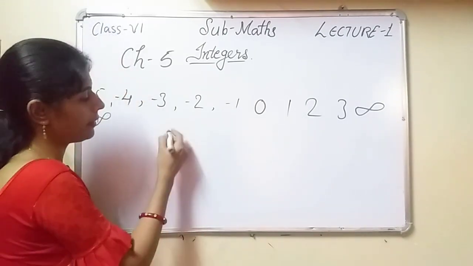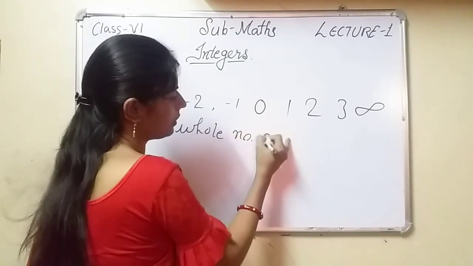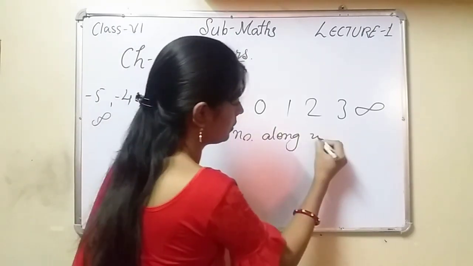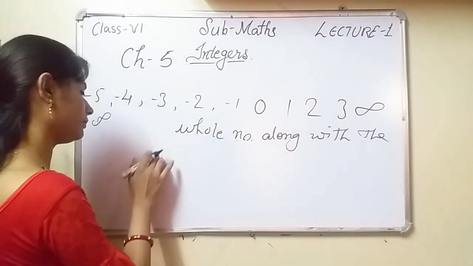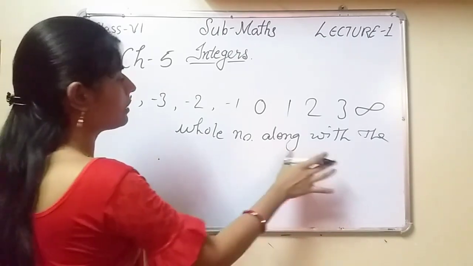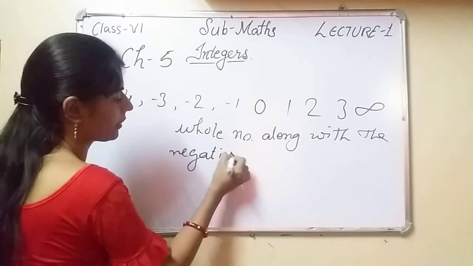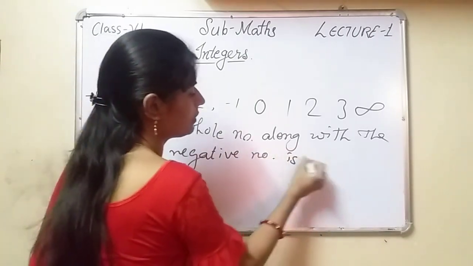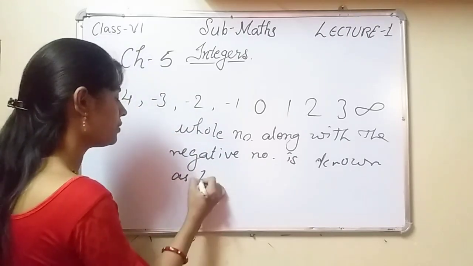So whole numbers along with the negative numbers, or integers, is known as integers.